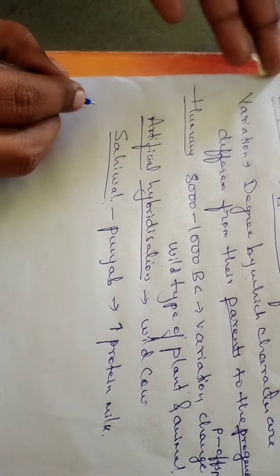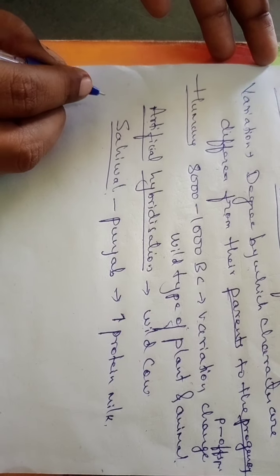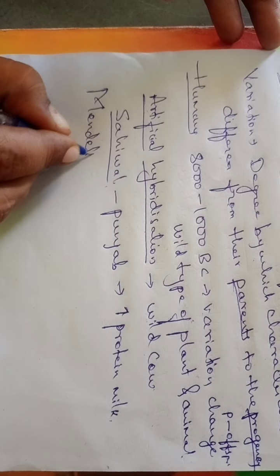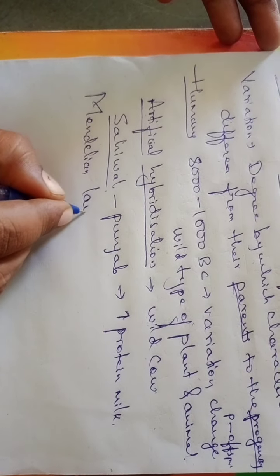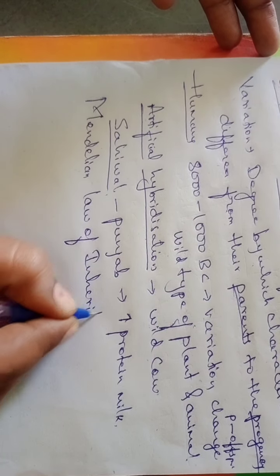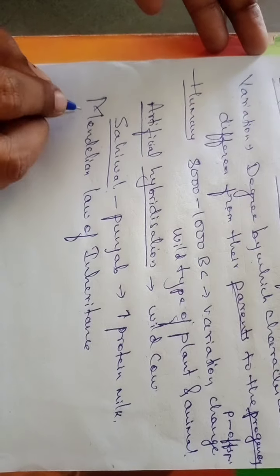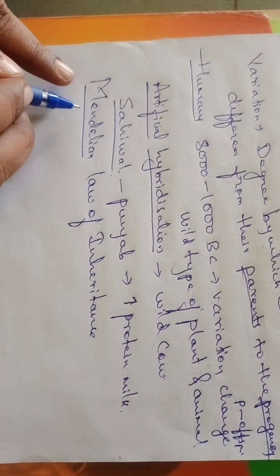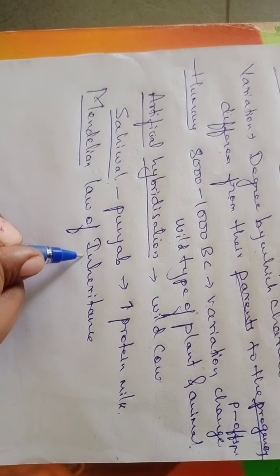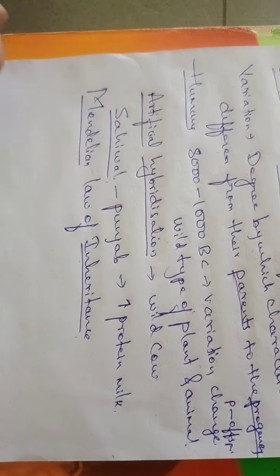The next concept will be the Mendelian law of inheritance. So Mendelian is the name of a scientist. The scientist coined the term inheritance.